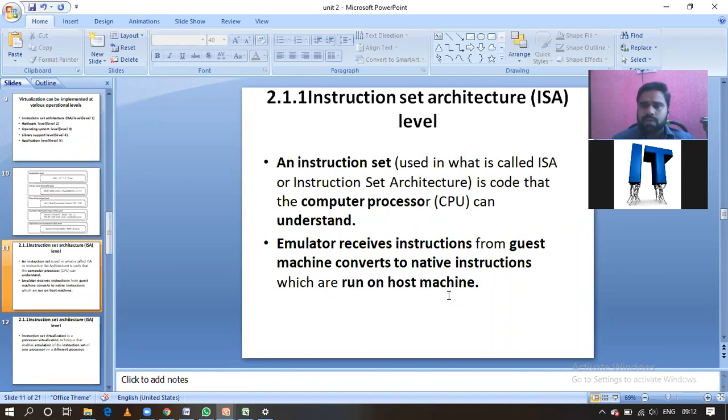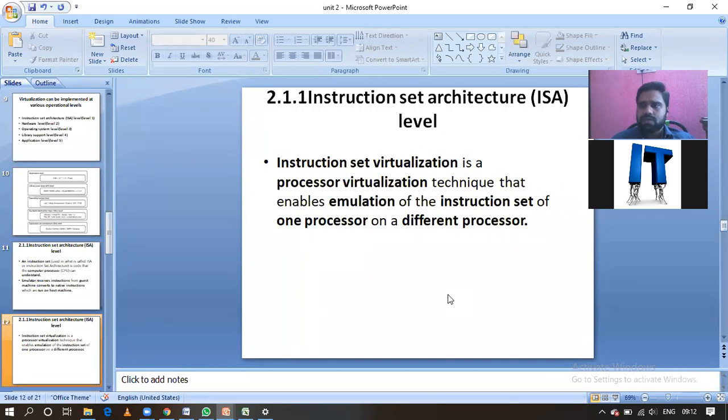Coming to the main picture, let us go to the instruction set architecture level, guys. If you understand those things, it will be simple. Instruction set virtualization is processor virtualization. Here it enables emulation of the instruction set of one processor on another processor. If you understand the emulator, you can easily understand this. We write the programs on the guest machine, and they go to the host machine where they will be executed.